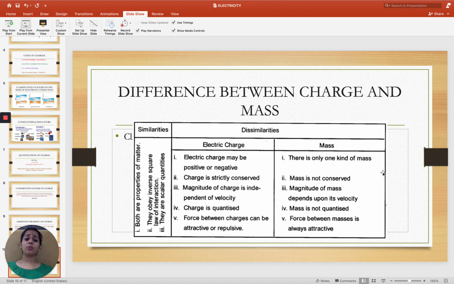Now, how does charge differ from mass? There are so many similarities. Both are properties of matter. Every matter possesses charge, and every matter possesses mass. Both obey the inverse square law of interaction.